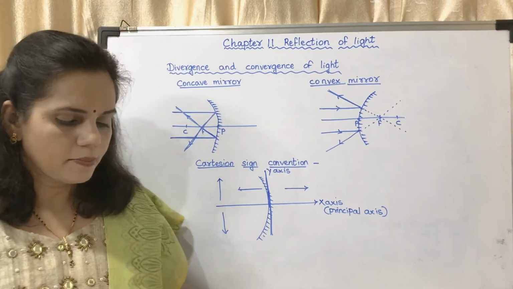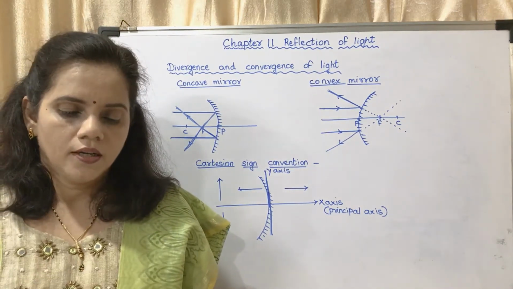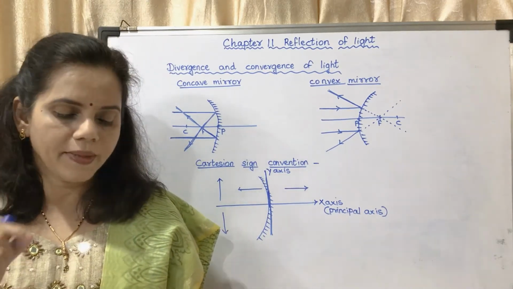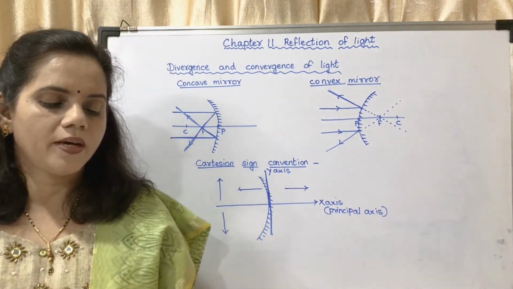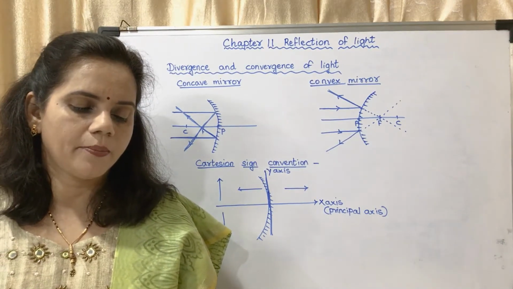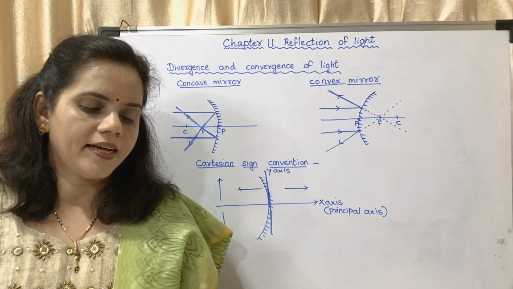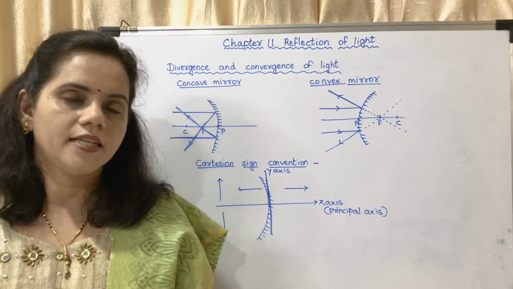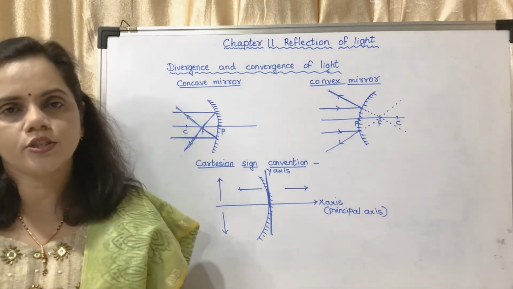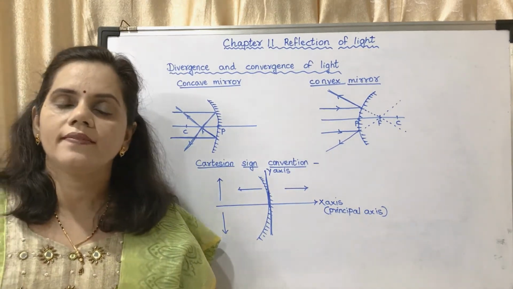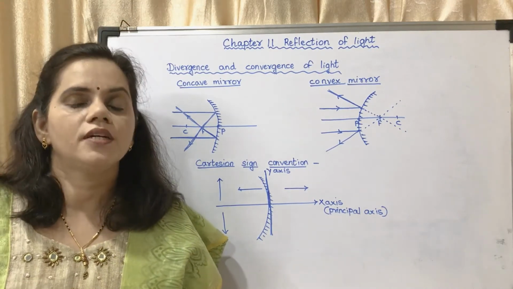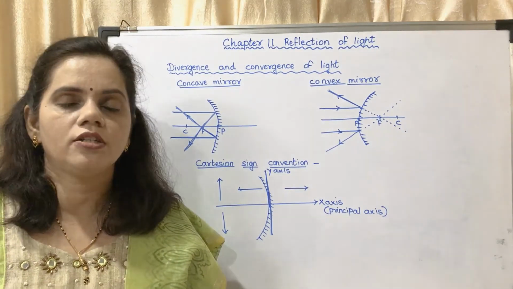Now on page number 124, the third paragraph from below: the image produced by a plane mirror is a virtual image. This image is produced at a point from which reflected light rays appear to diverge. This image cannot be obtained onto a screen as the rays do not actually meet. Now you have understood the difference between real image and virtual image. A virtual image cannot be projected onto a screen.